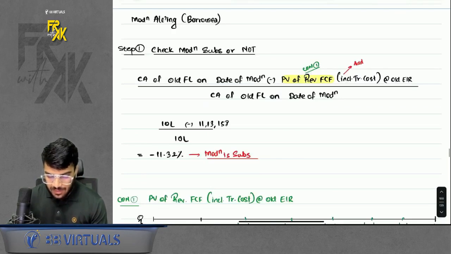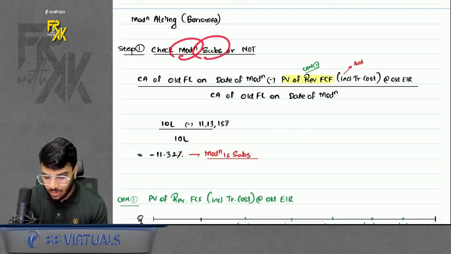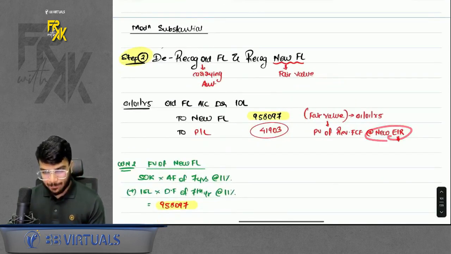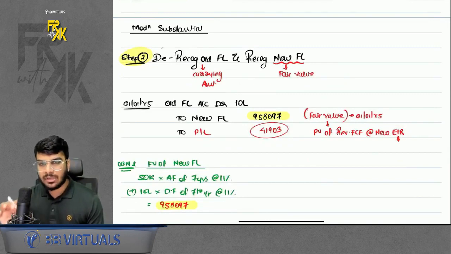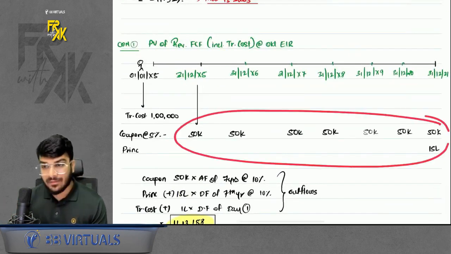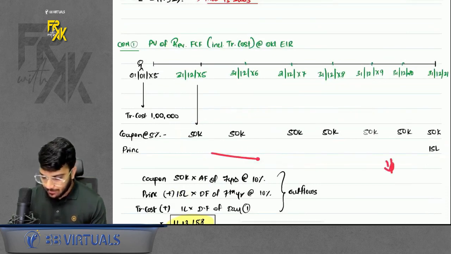When we were finding whether the modification is substantial or not, we were using the old EIR. To find the fair value, we use the new EIR. Also, the transaction cost treatment is different in this case. So how do we find it? We already have the revised future cash flows; discount them at the new EIR.